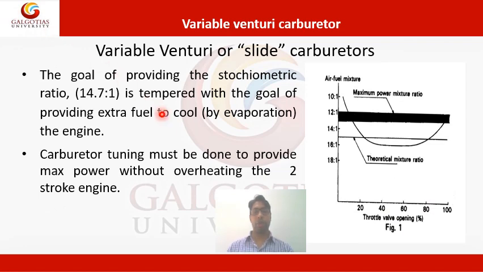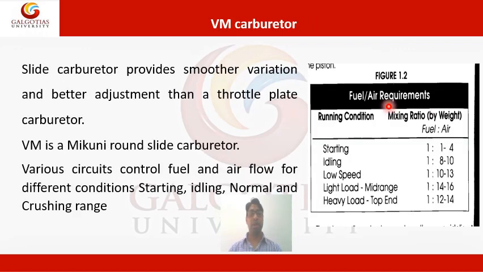Carburetor tuning must be done to provide maximum power without overheating the 2-stroke engine. As you know, overheating should also be avoided. Now this is the fuel-air requirement for running conditions at different mixing ratios. As I told you earlier, the three ranges: idling, normal and cruising.